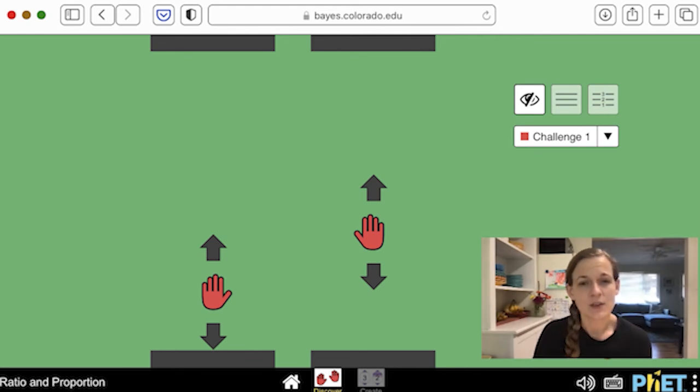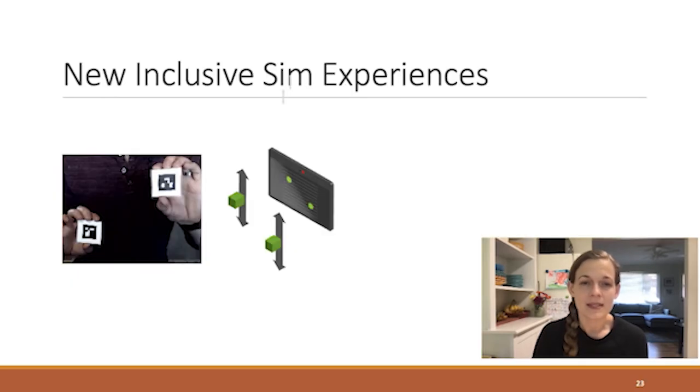With the computer vision and self-voicing capabilities, learners can experience this sim away from the screen. In this example, we have printed out paper markers that software used with the sim tracks.